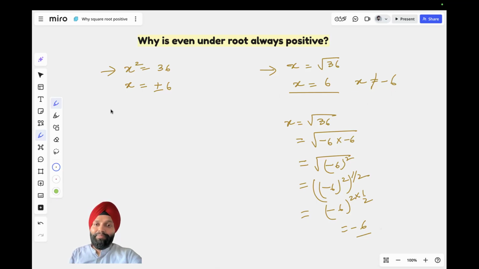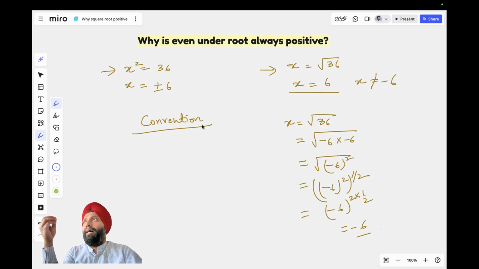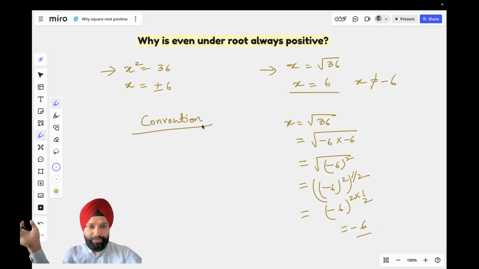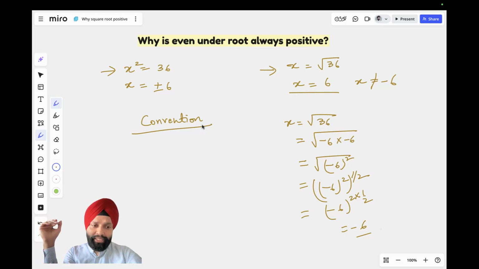Well, the answer is simply that this is by convention. What do I mean by conventions? Conventions are accepted things which naturally cannot be proven. If something can be proven, then this is a proven thing, right? A convention means mathematicians have taken it to be the case that we'll always treat, let's say, an even root as always positive. So it's a convention. There are more such conventions in math. There are a lot of conventions in math.